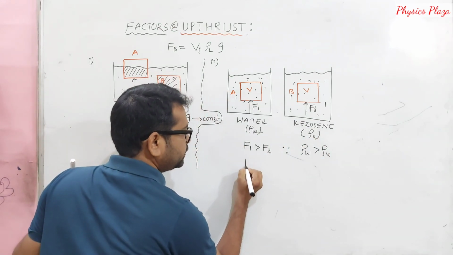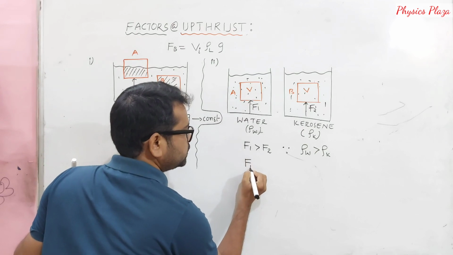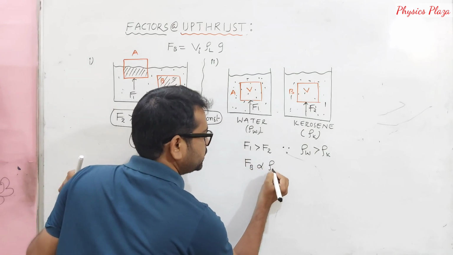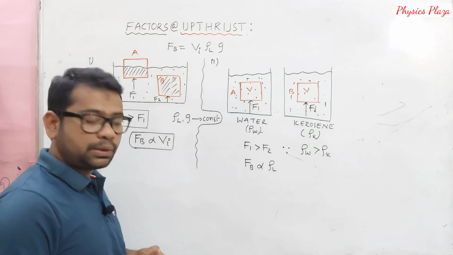So we can conclude like this: buoyant force is directly proportional to the density of the liquid.